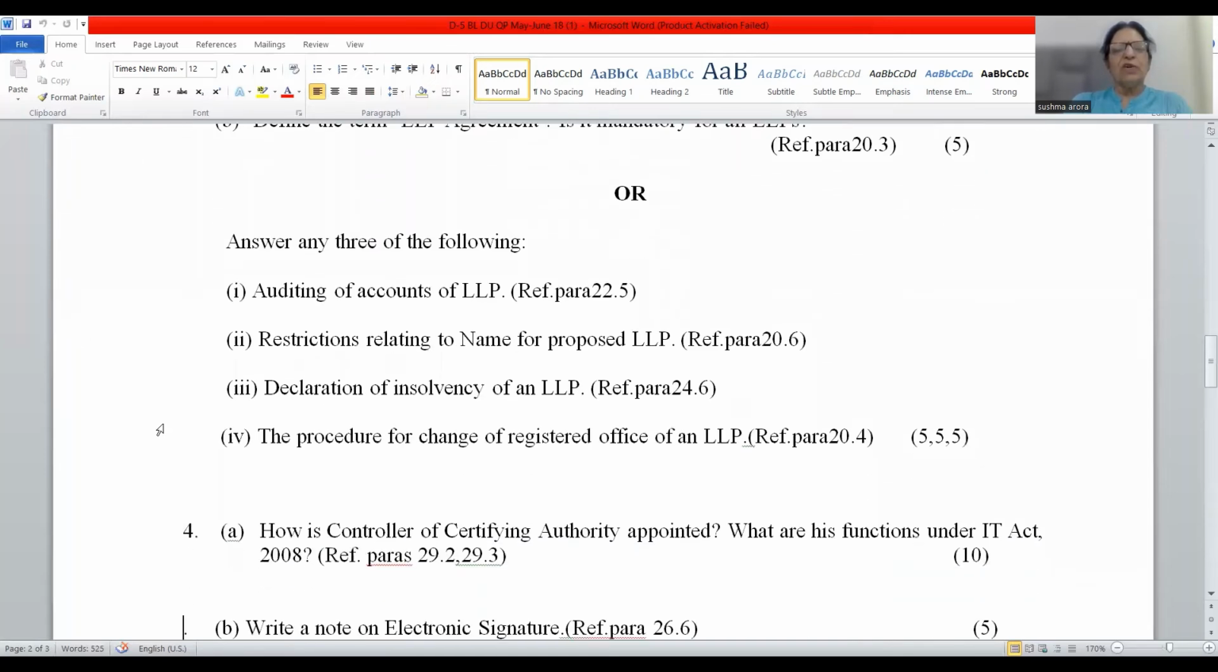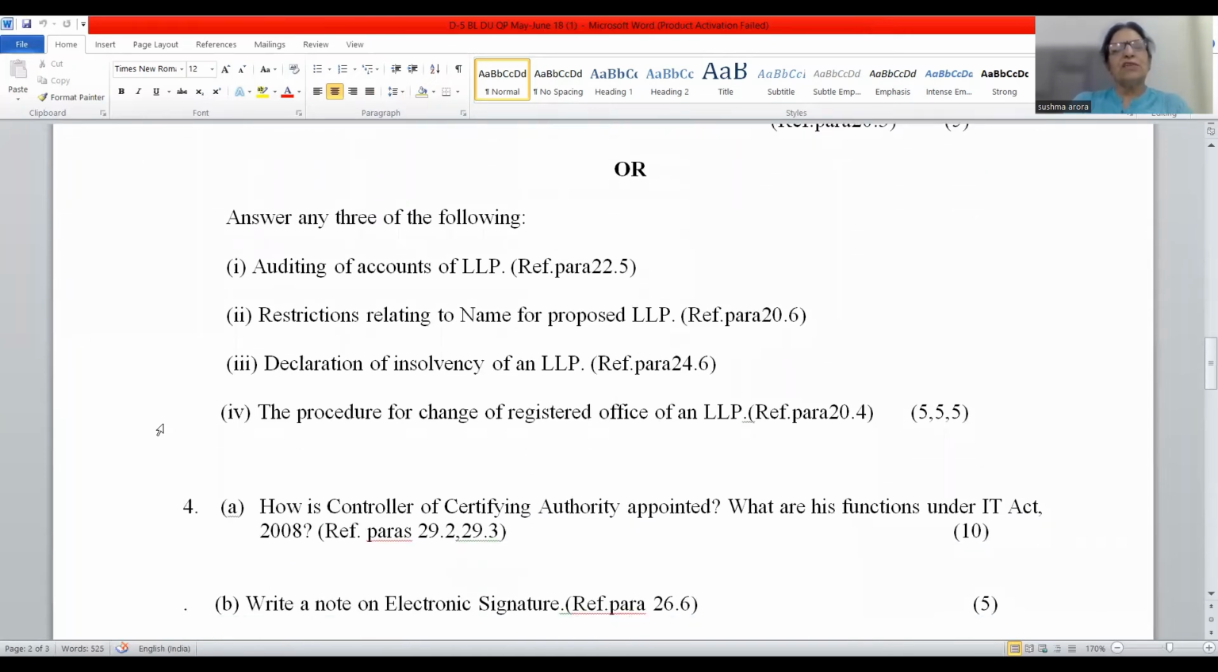Auditing of accounts of LLP. Again, this is not in the syllabus of the BCom course of Delhi University. But this you will find in chapter 22 in my book with the heading Auditing of Accounts of LLP. Auditing of LLP is not compulsory, but there is a certain limit of the turnover and the contribution. Beyond that, it is obligatory for the LLP to get its accounts audited.